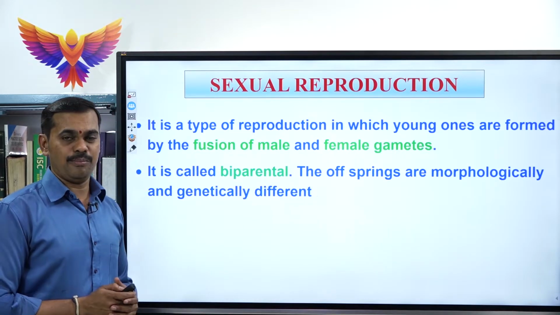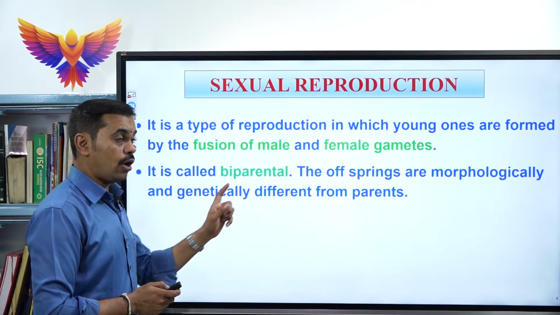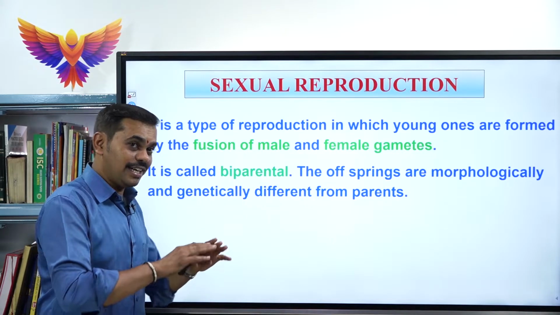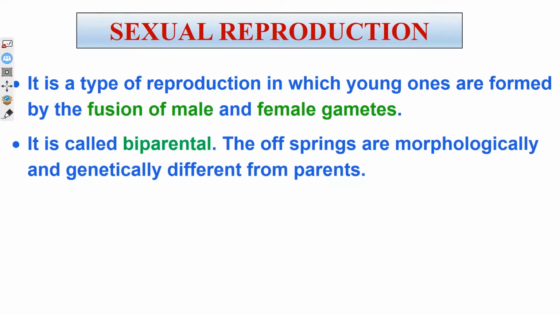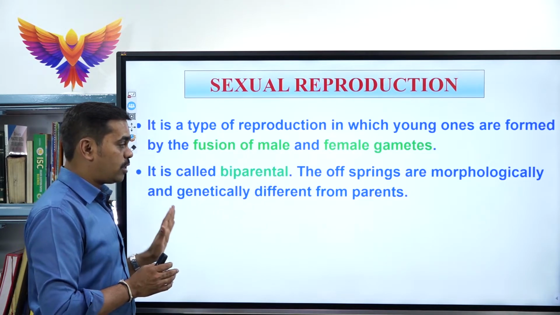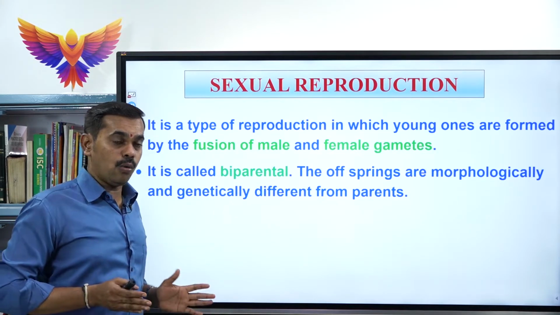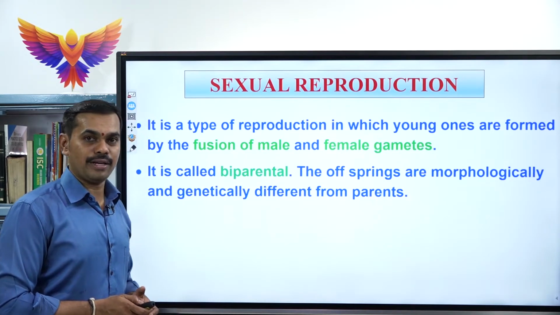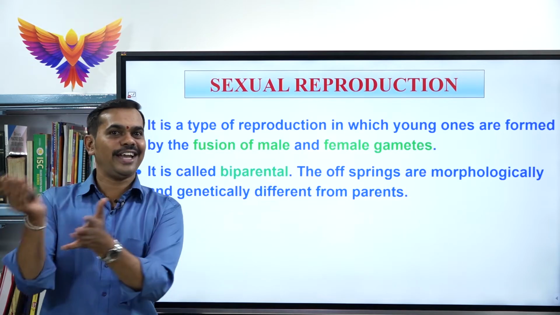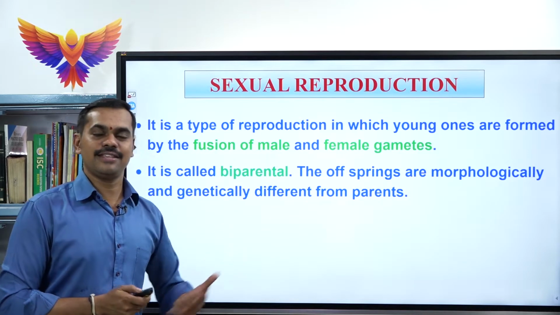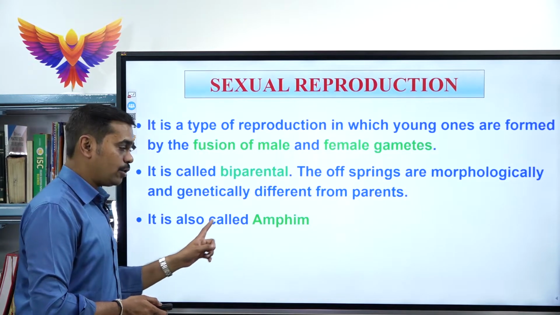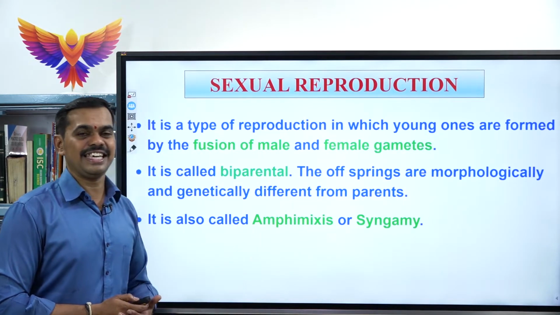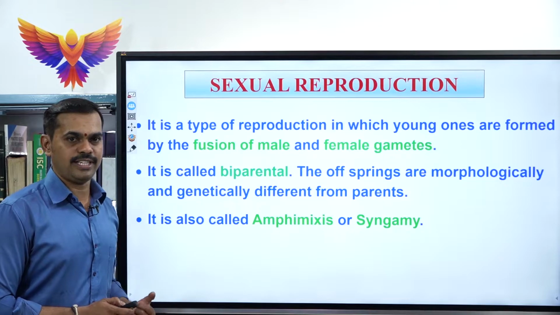Both male and female parents are involved, and the offsprings are morphologically and genetically different from their parents, though similar to their parents. Similarity can be seen in asexual reproduction, but in sexual reproduction the offsprings are totally different from their parents. How? Both morphologically and genetically they are different. Please remember that. If they look similar, then we call them clones. Already we have studied that in asexual reproduction. And it is also called amphimixis or syngamy.